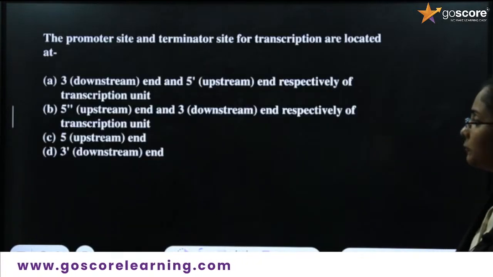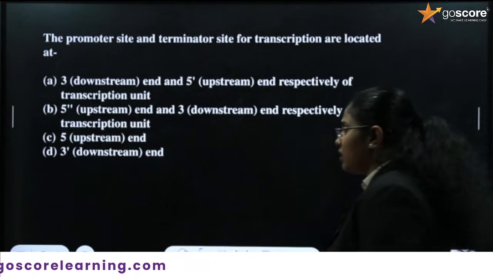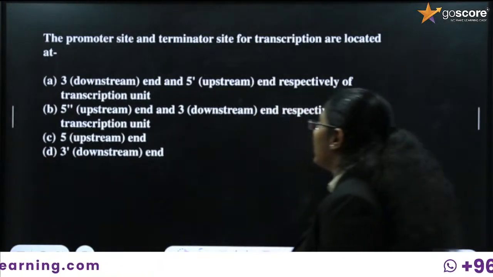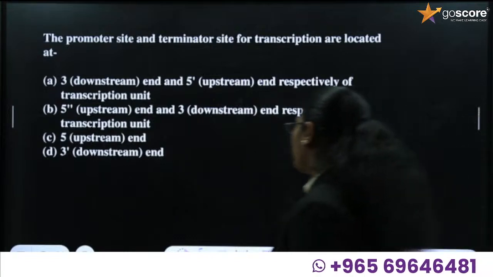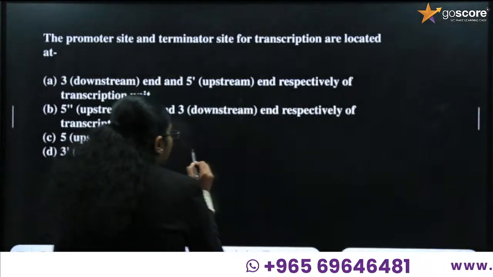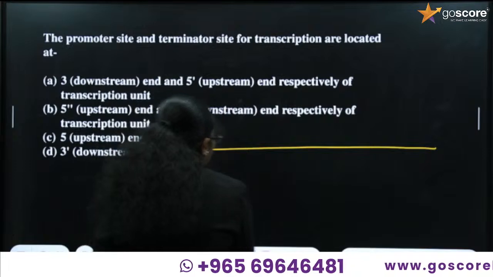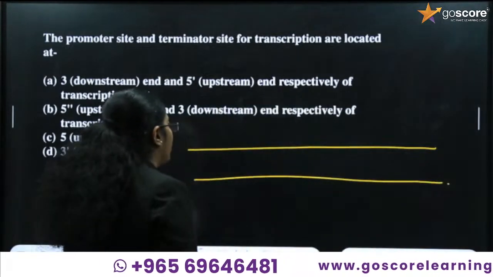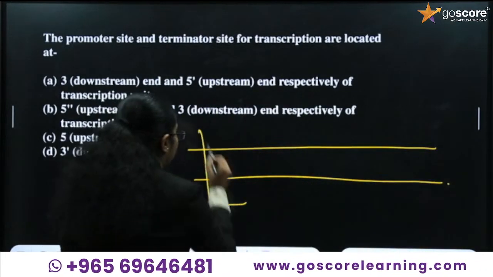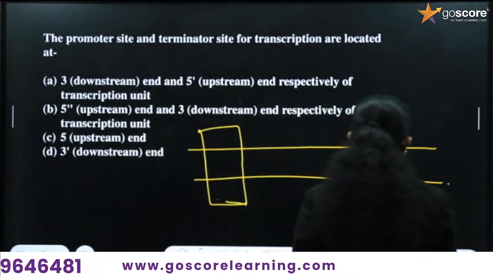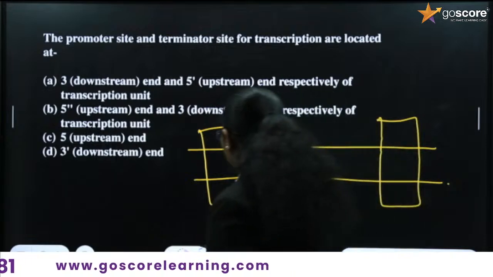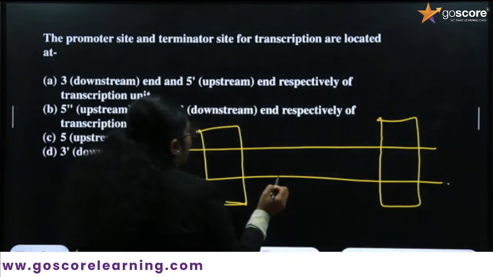Next question. The promoter site and terminator site for a transcription are located at. In order to know this, you have to know the transcriptional unit. In the transcriptional unit, you have a promoter, then you have a terminator. In between promoter and terminator, what is present?